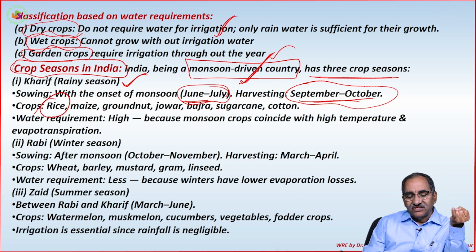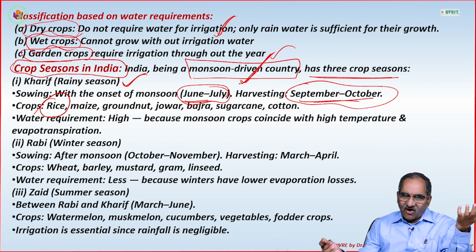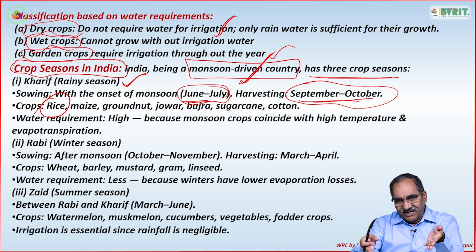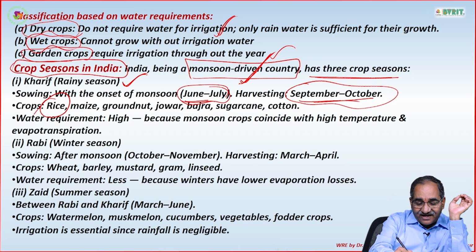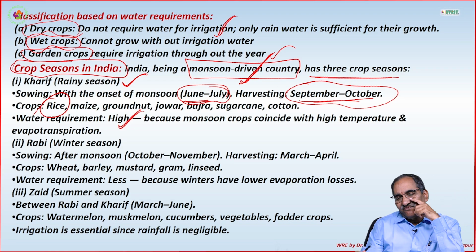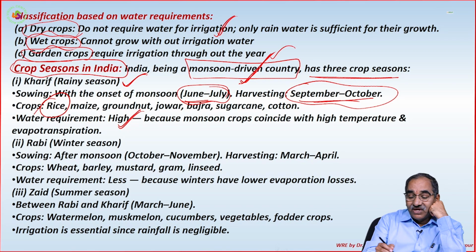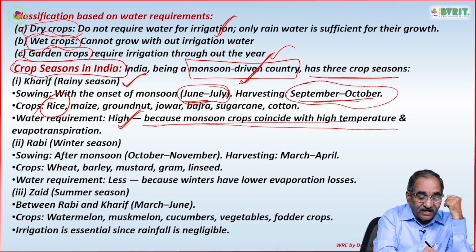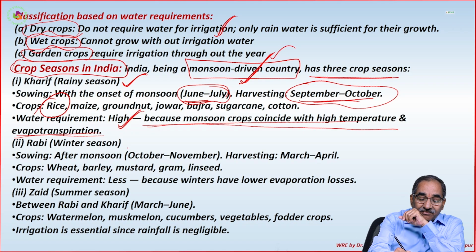Rice, maize, groundnut, jowar, bajra, sugarcane, cotton can all be sown during this period. Water requirement for these is very high because monsoon crops coincide with high temperature and evapotranspiration. Right, next.